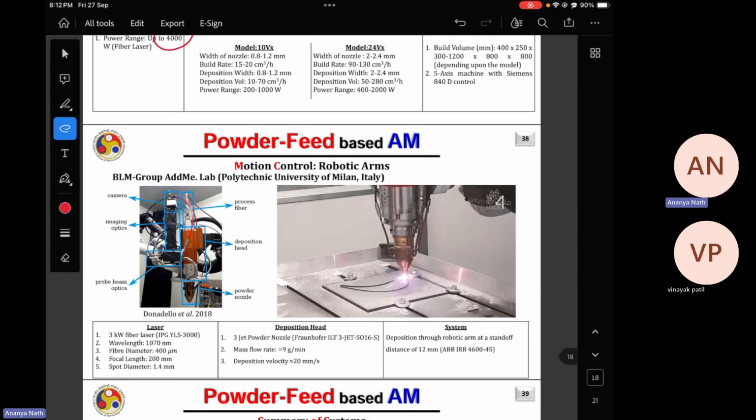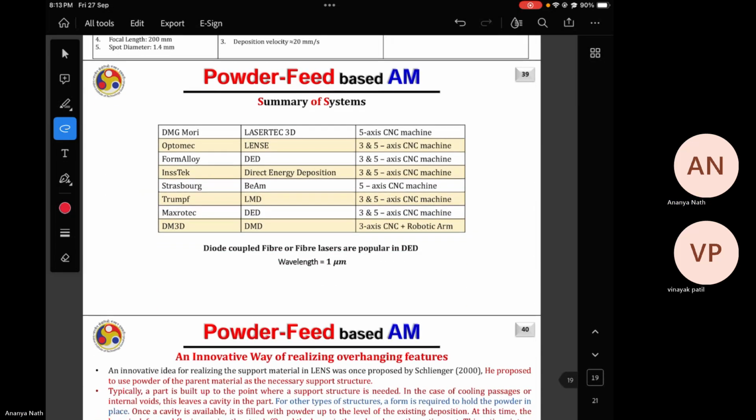Again, as I said, if you are using the DED head with a moving robotic arm, then you can have more degrees of freedom in rotation and tilt, and you can print some overhang part without any support. This is very important. As general knowledge, you can go through this table of which system can result in which type of accuracy, because if they have more degrees of freedom, they can produce better complex geometry.